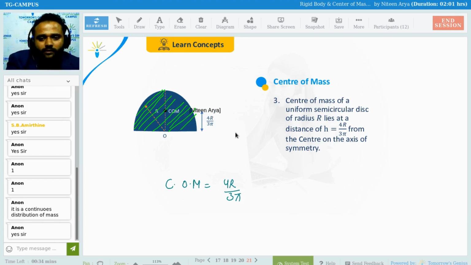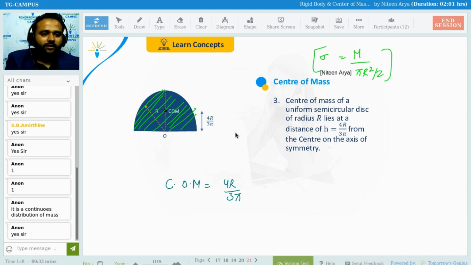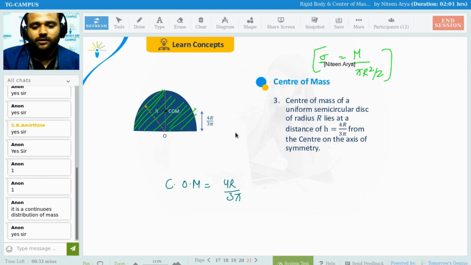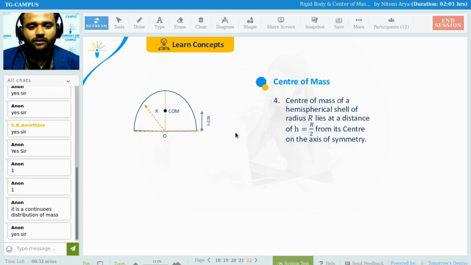So if it is covered fully, linear mass density is not going to work here. What is going to work here? Surface mass density, and that is m over pi r square by 2. When you put this in, again symmetry on the y-axis and everything else remains the same: y dm divided by m, but dm is going to be the surface density times the small area. Clear? So automatically you can find the same thing.